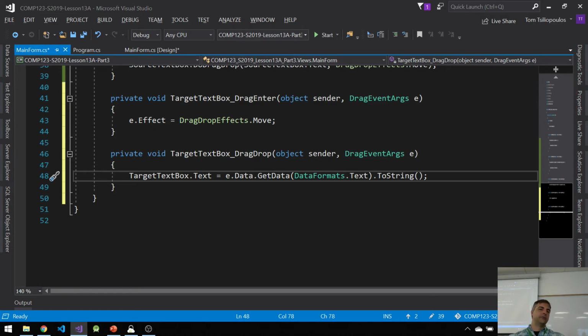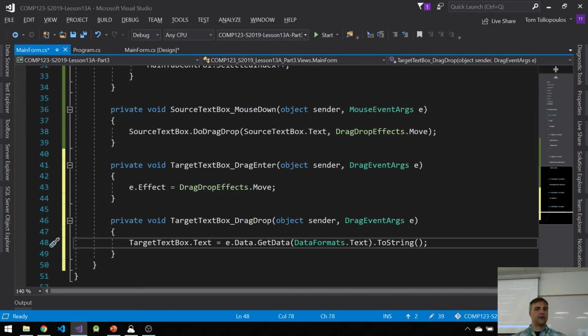Okay, what does this all do? These are the three things. Let's look at these three different event handlers. One, my mouse down. When I click down on the mouse, right? What it does is it basically copies from my source. That's what it does. It copies the source information.